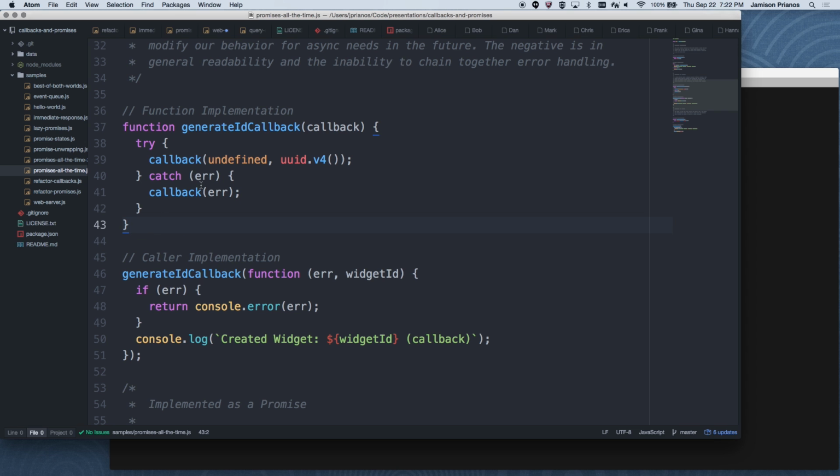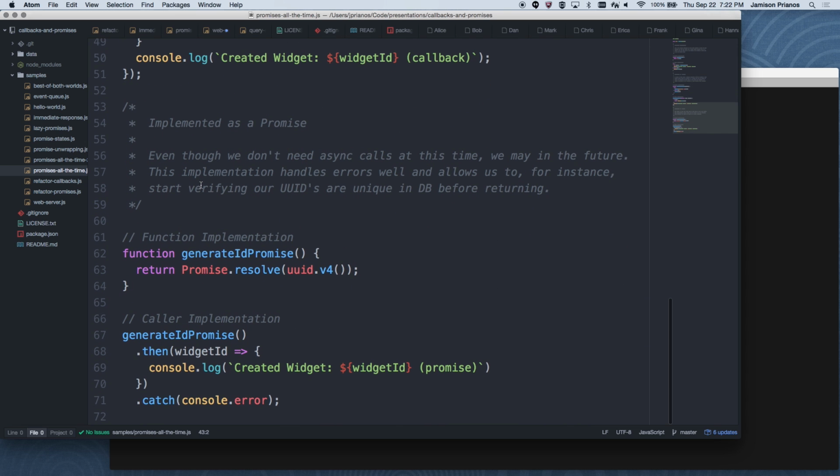Same thing with a promise, and it's pretty nice clean code because promise provides a static method to just immediately resolve a promise. So you can just say, I'm doing a synchronous thing here, here's the result, return it, but wrap it in a promise so that if I need to do something asynchronous in the future, the calling code doesn't have to change at all. So the benefits there are not having to change it at all.